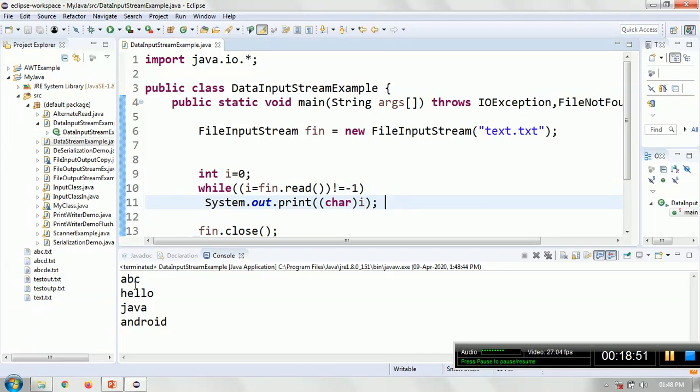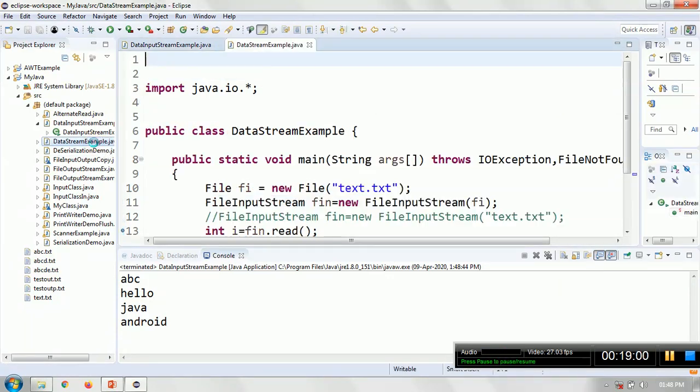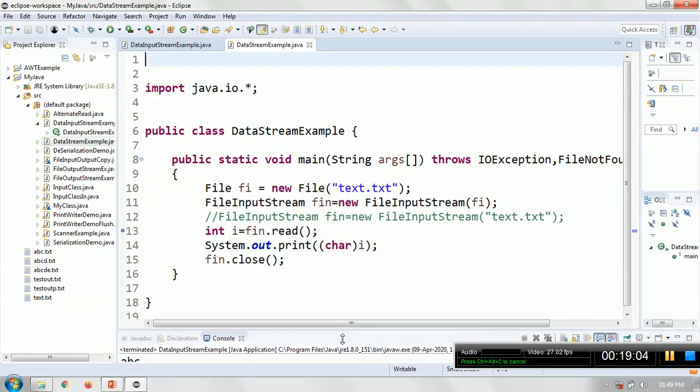See, it is present in the terminal now. ABC, Hello, Java and Android means you are reading from a file. Even you can take information from the file object. Last time we have seen it as a string, this time I am trying with a file object. So I have created a file object fi that has the information text.txt only. I pass the fi object here and then read.